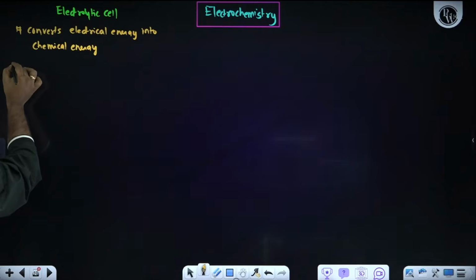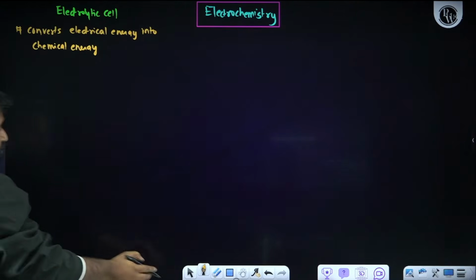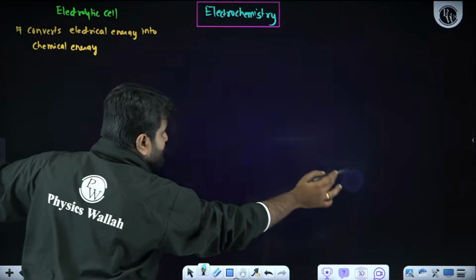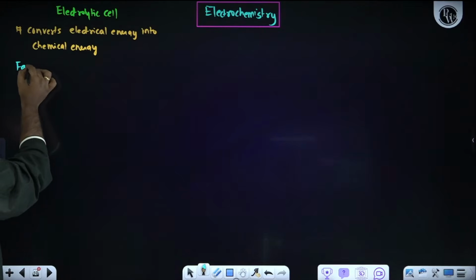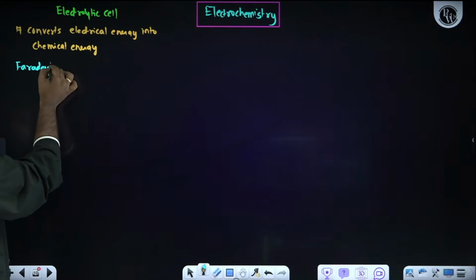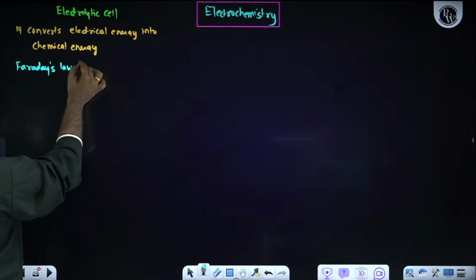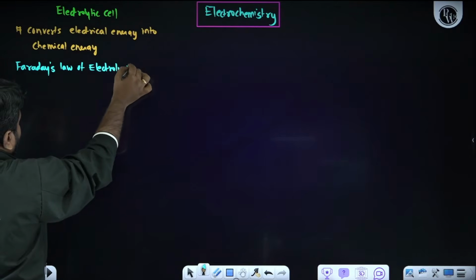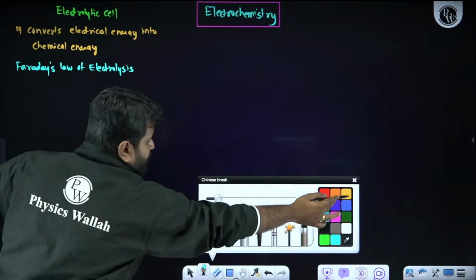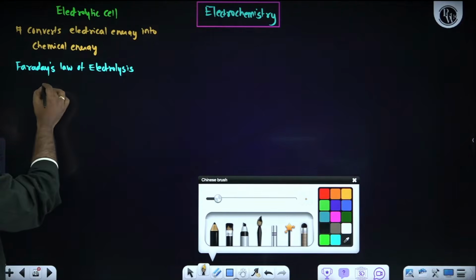Next thing, Faraday's law. Whatever things happen in the electrochemical cell follow Faraday's law of electrolysis. In Faraday's law, what is the formula?